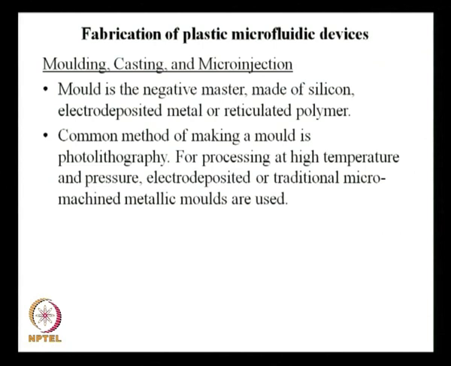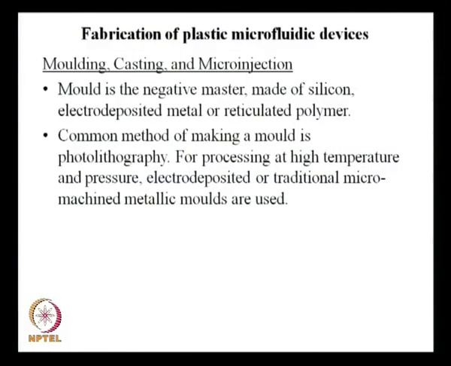Now, so far what we discussed, photolithography, etching and all these things, concern only the silicon substrate, silicon or glass. When it comes to wet etching, we discussed anisotropic etching, and then we said that the same thing will have isotropic etching in glass, but we restricted our discussion to silicon and glass. But there is a major part of work which is there, not with silicon and glass, but with plastic material.